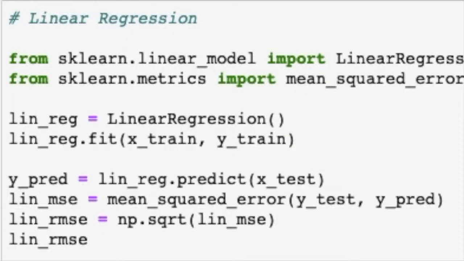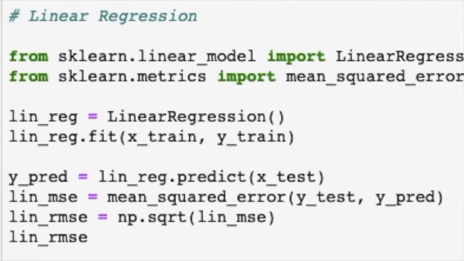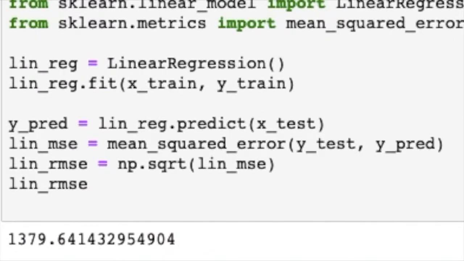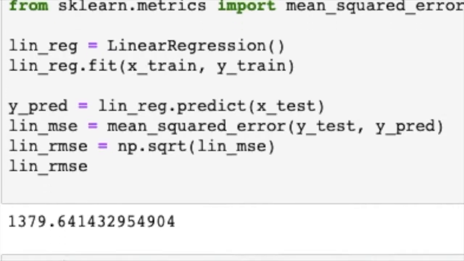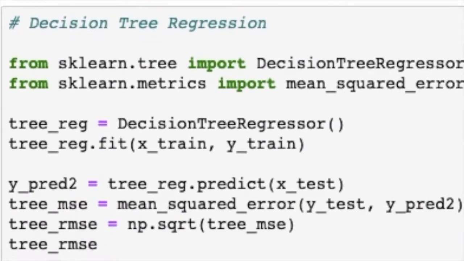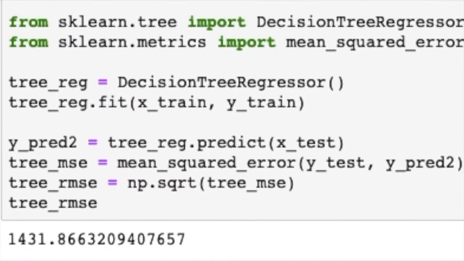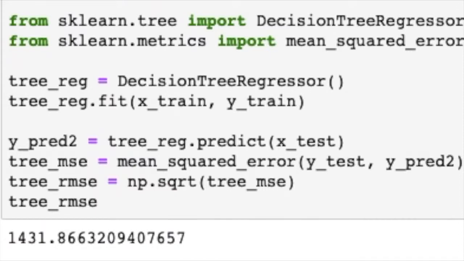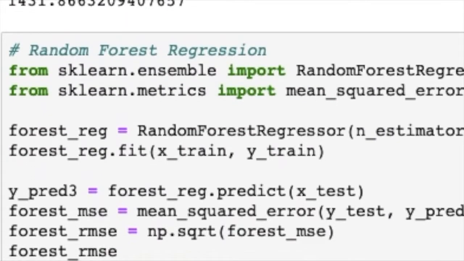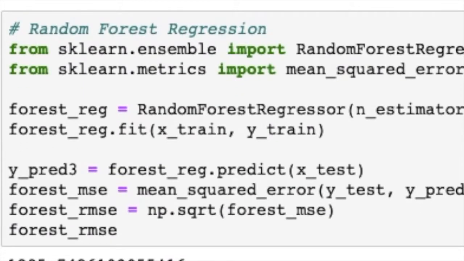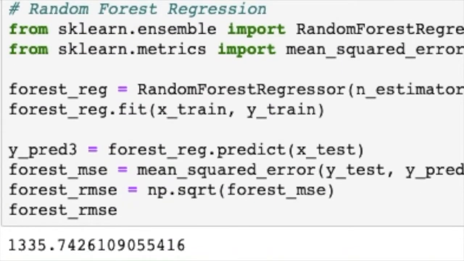We first ran the linear regression model and got an RMSE value of 1,379.64. Then we ran the decision tree regression model, and we got an RMSE value of 1,431.86. Finally, we ran the random forest regression model and got an RMSE value of 1,335.74.